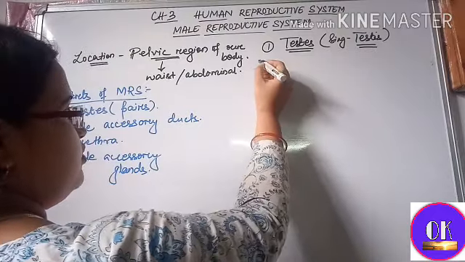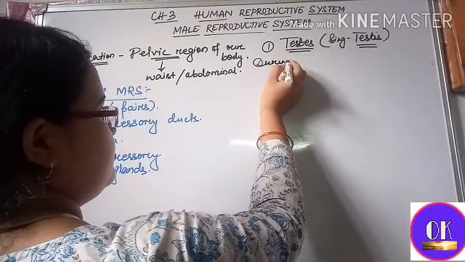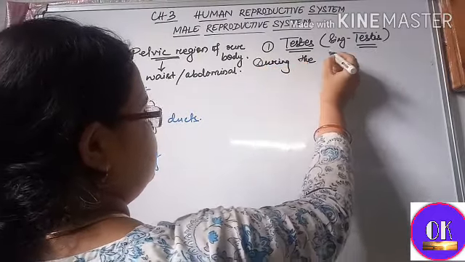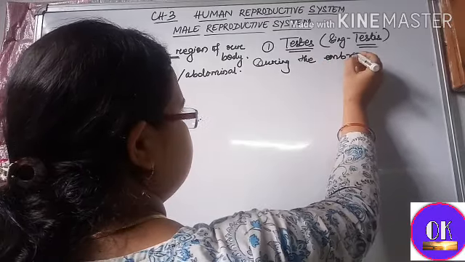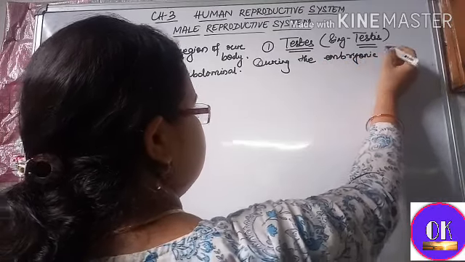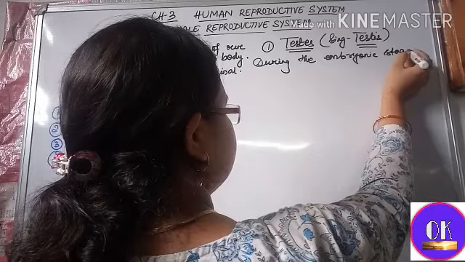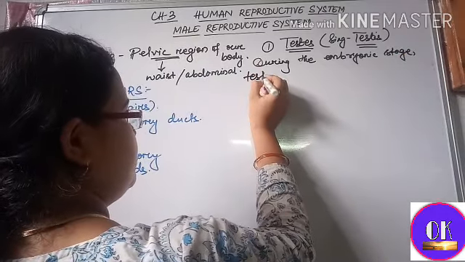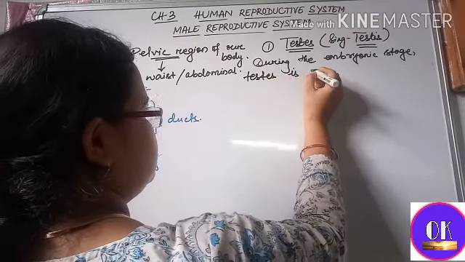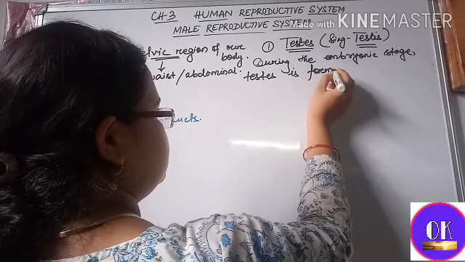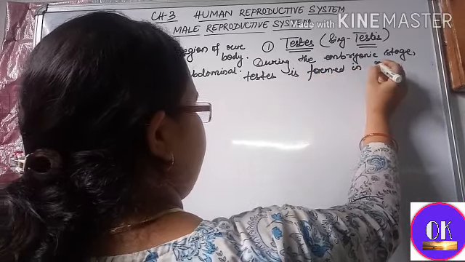So during the embryonic stage, the testis is formed in the abdominal cavity.